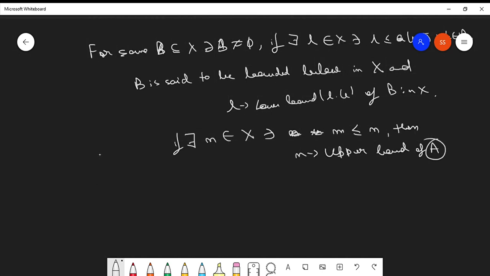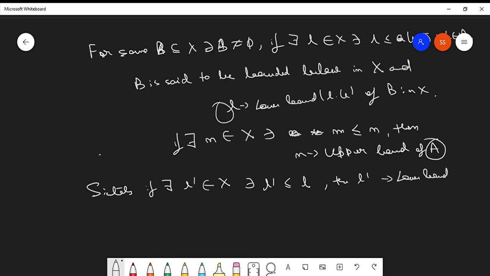Similarly, if there exists some L dash belonging to X such that L dash is partially related with the partial order with L, where L is the lower bound, you can easily see that L dash also becomes the lower bound of A. Got it? Clear? So basically we can see that we can actually form a set of upper bounds as well as a set of lower bounds.